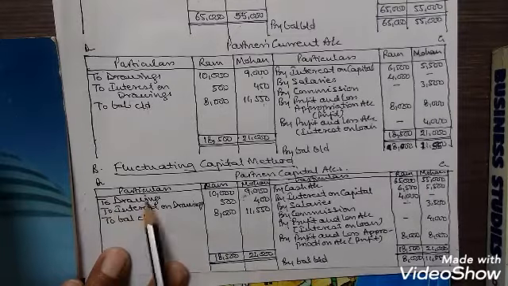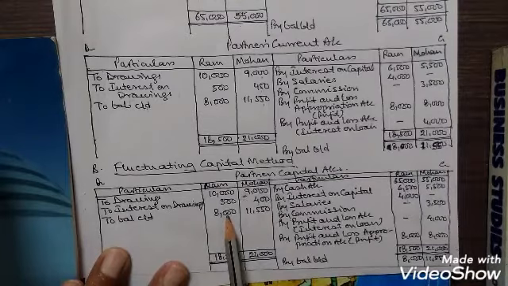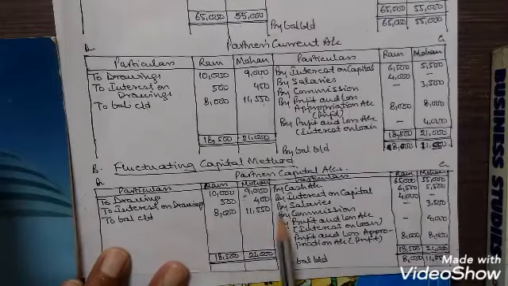On the debit side, to drawings 10,000 for Ram and 9,000 for Mohan. To interest on drawings 500 for Ram and 400 for Mohan. To balance carried down 8,000 for Ram and 11,550 for Mohan. This is the balance on the debit side, and it will be brought down on the credit side as 8,000 for Ram and 11,550 for Mohan.